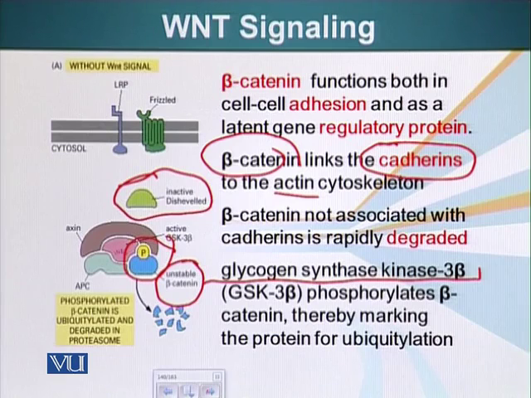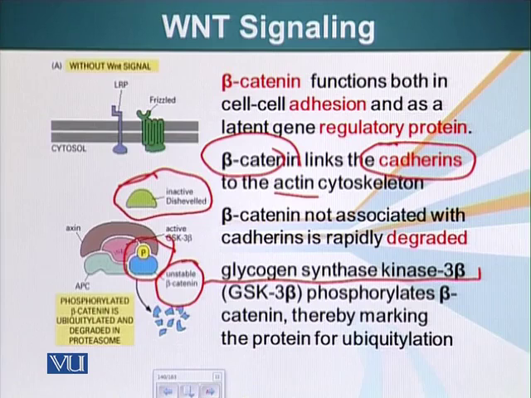So cells have taken a precaution that there is no extra beta-catenin present in the cell, because beta-catenin, if it is not attached to cadherin, will go to the nucleus and act as a transcription factor. It will recruit the transcription factors and result in transcription.